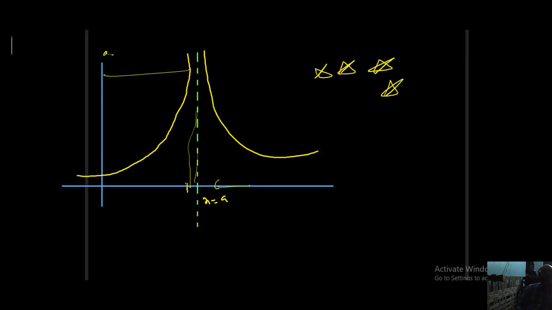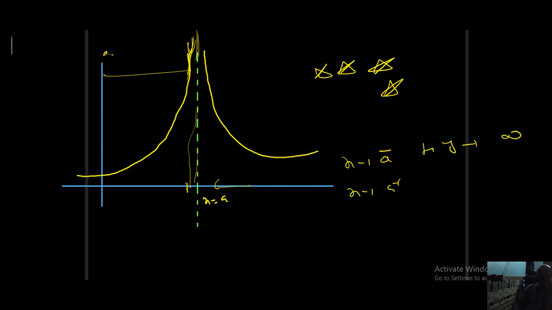So this curve is approaching nearer to the vertical line. What is the meaning of that? X is tending to a minus, then output y is tending to plus infinity.